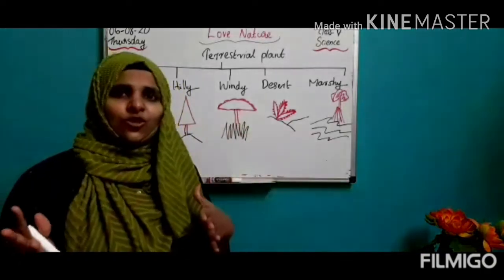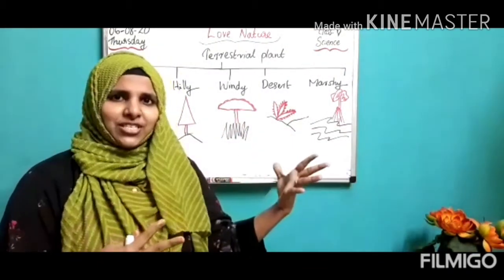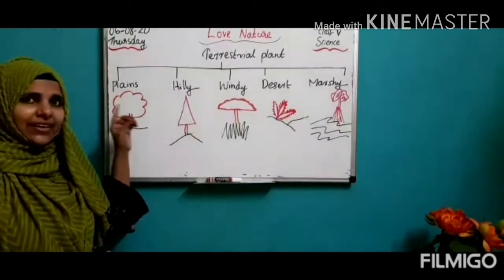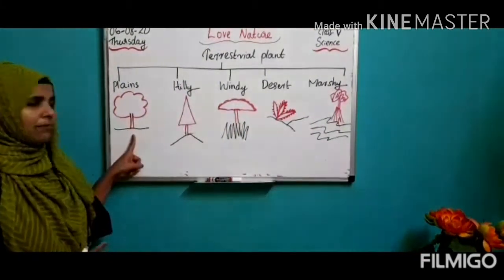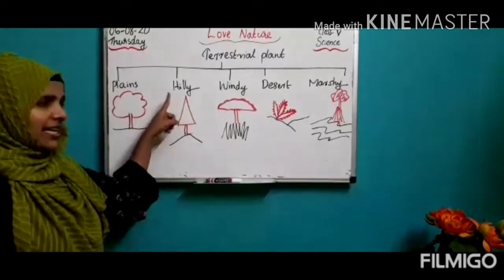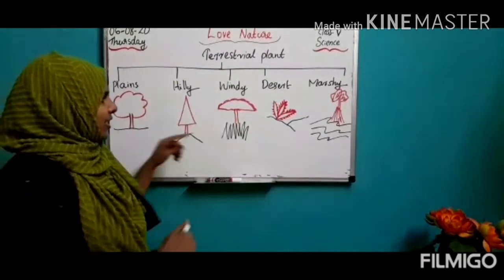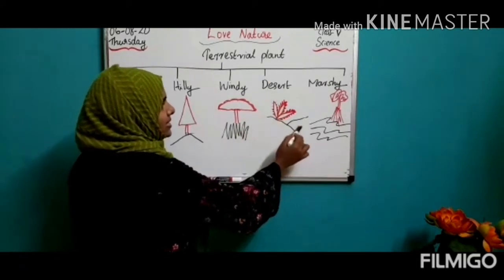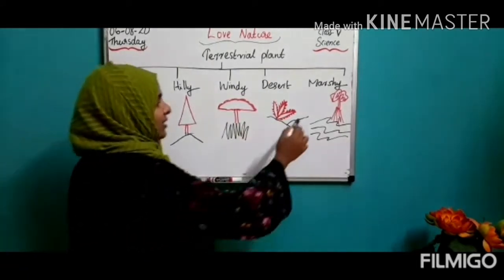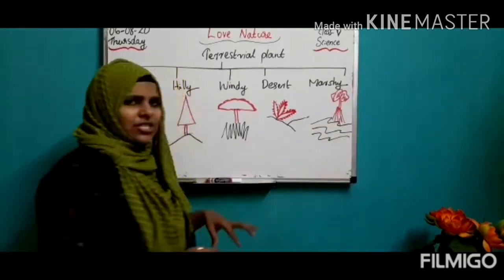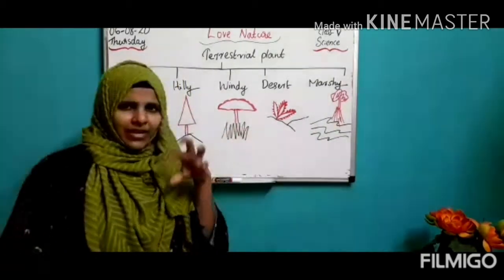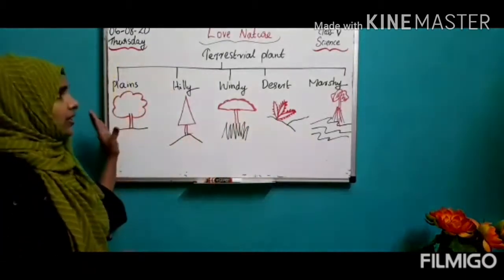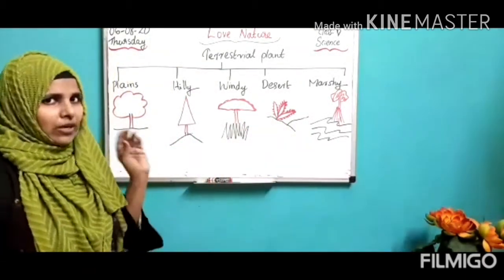Like that, plants also change their special features. So we can check based on the adaptation. Some plants are living in plains. You can check this picture. Some plants are living in hilly region. Some plants are living in windy region like in grassland. Some plants are living in desert region, and some plants are living in marshy region, which means wet. The soil is very wet, soft soil, full of water. That is marshy region. So we can check what are the different adaptations they are following one by one.